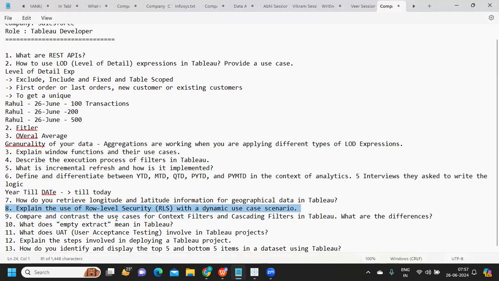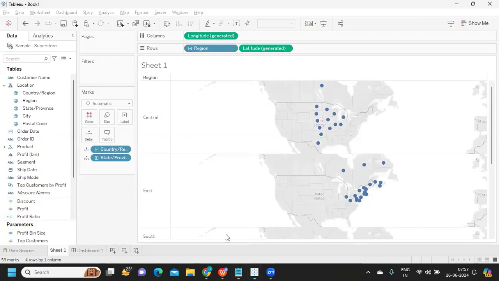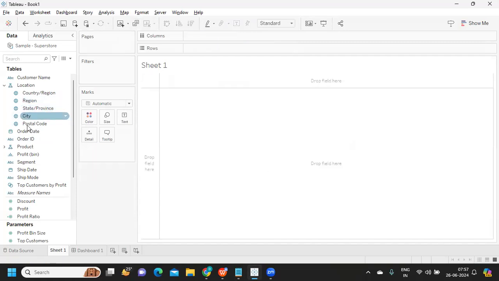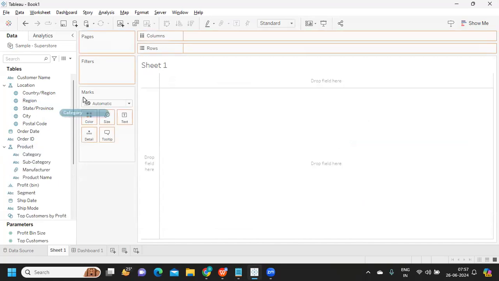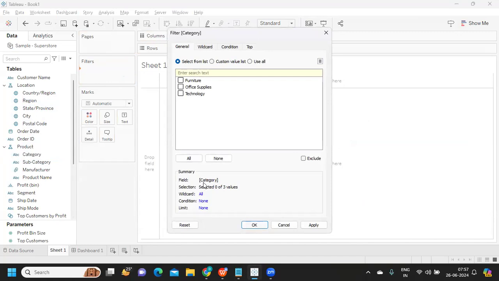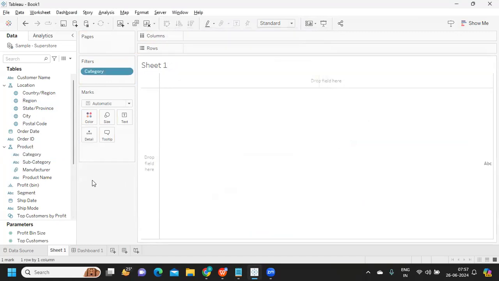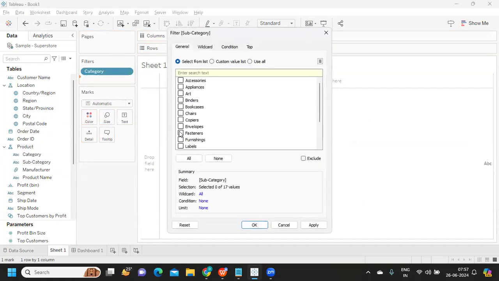Next is comparing use cases for context filter and cascading filter. Context filters, like I said, will make the behavior of the filters dependent. By default, if I'm trying to apply multiple filters here, say I'm taking category here, and subcategory again.